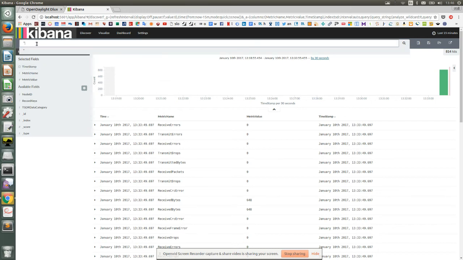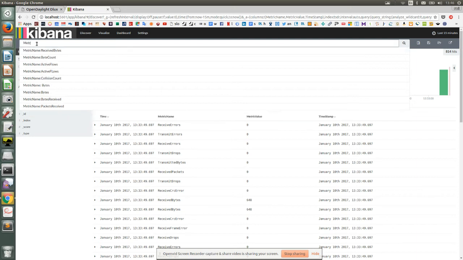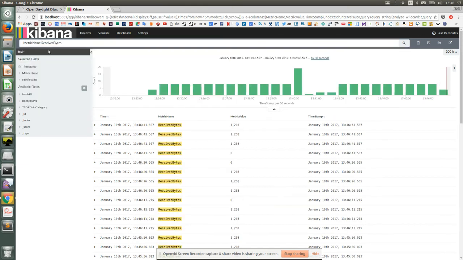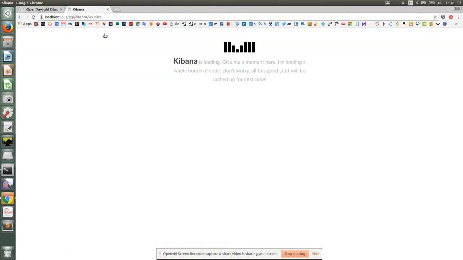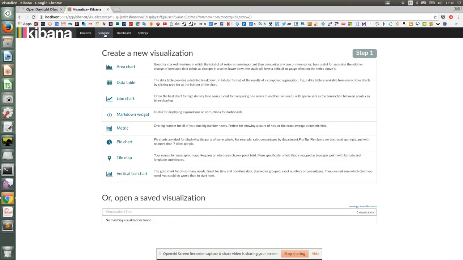And in the search space, I can enter an Elasticsearch type query, for example, to pull out data on received bytes. So I'll just enter metric name, and these are previous queries that I've saved. So here we have received bytes. This pulls out the data, which I can then visualize and create a graph for.